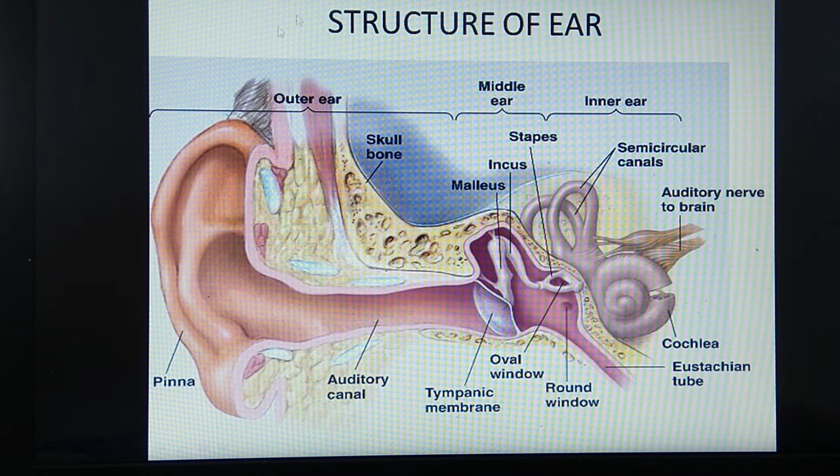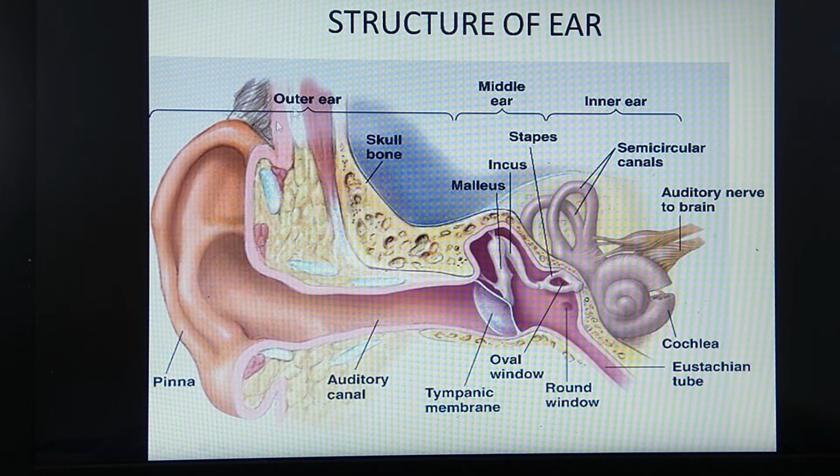It is divided into three parts: the outer ear, the middle ear, and the third one is called the inner ear. So outer ear, middle ear and inner ear are the three parts of the ear. We'll see them one by one. First one, that is the outer ear. What is seen in the outer ear?